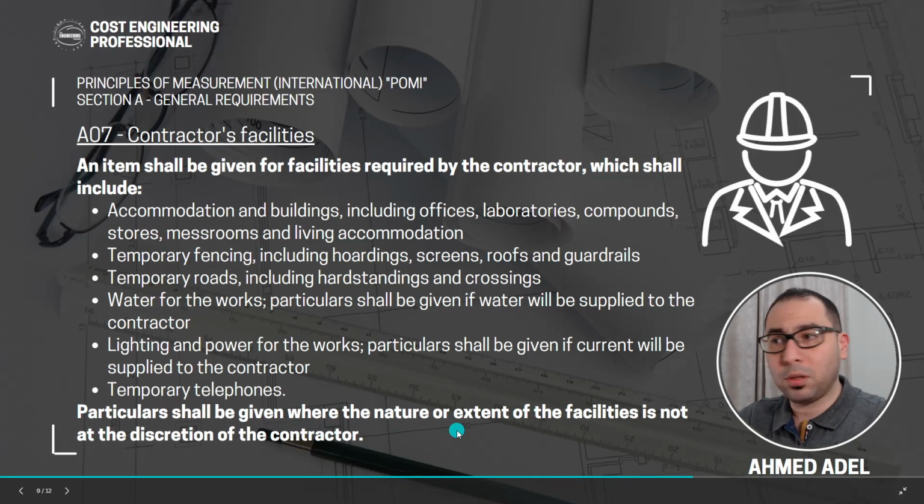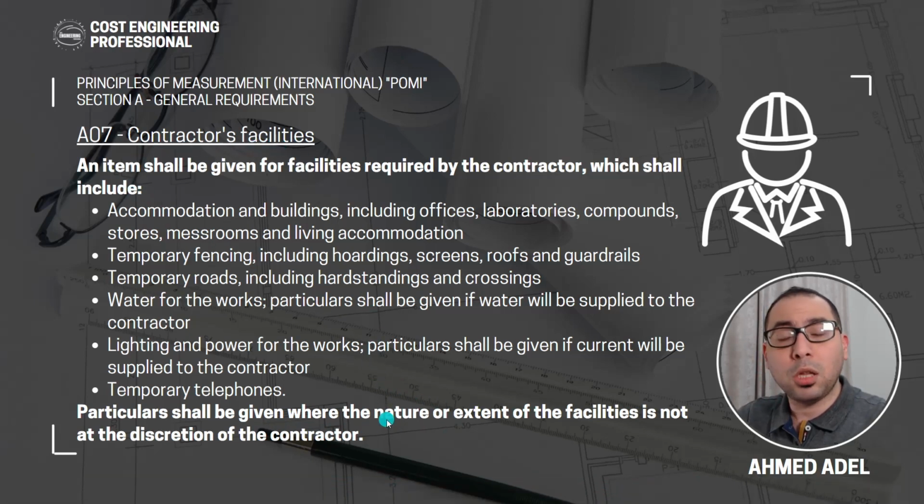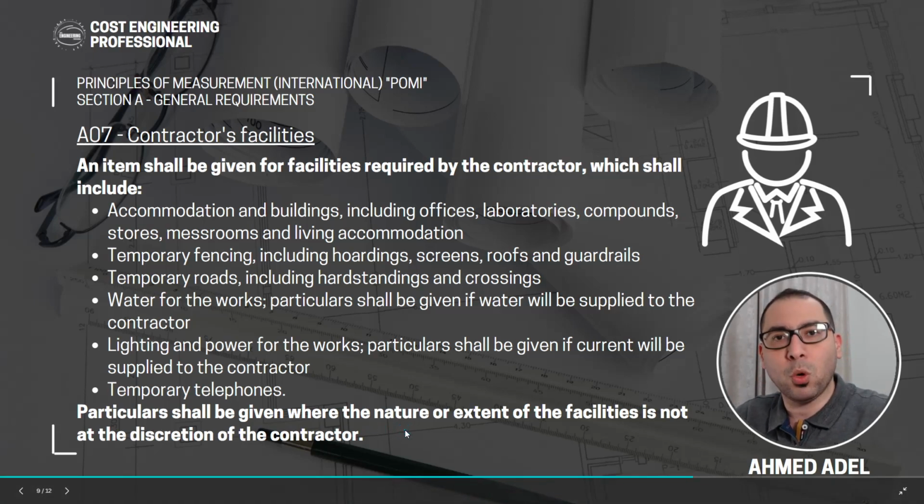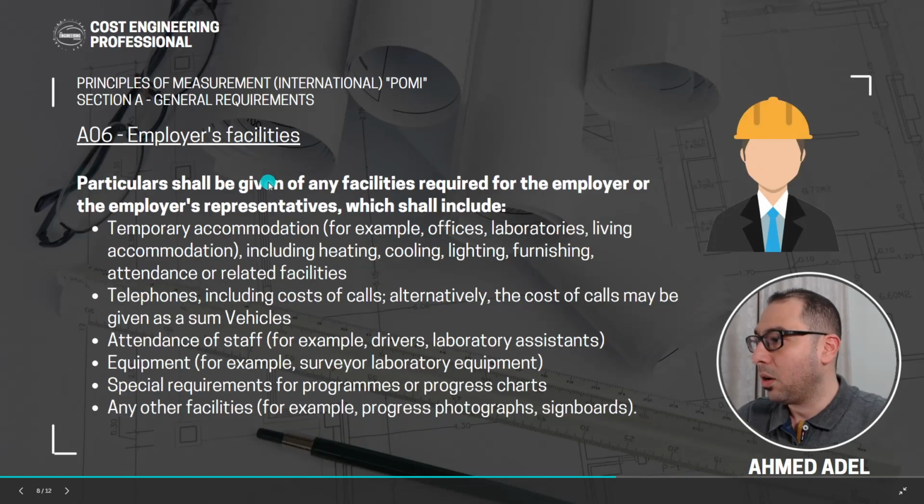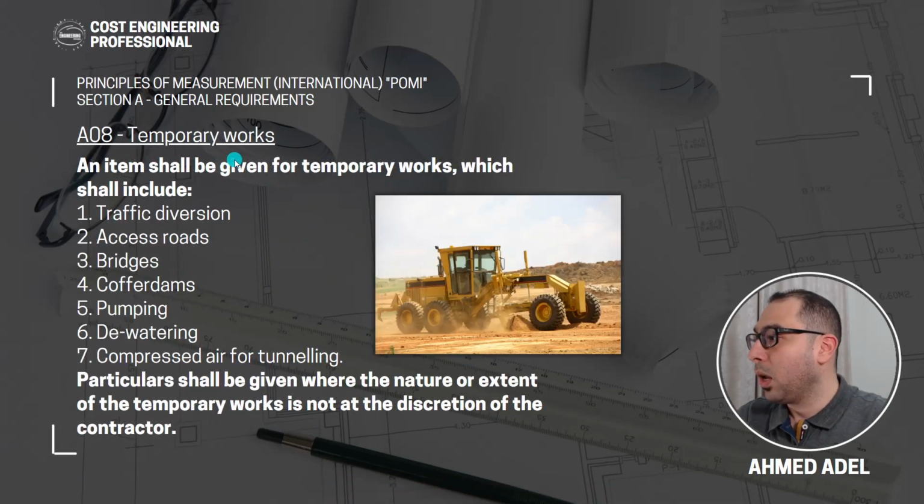So this word, like here, when we are talking about contractors' facilities, if we need to force him to provide something that it is not his choice to not provide it, then we need to keep an item in the BOQ for that. This word will be here under contractors' facilities and also temporary works, subsection number 8.